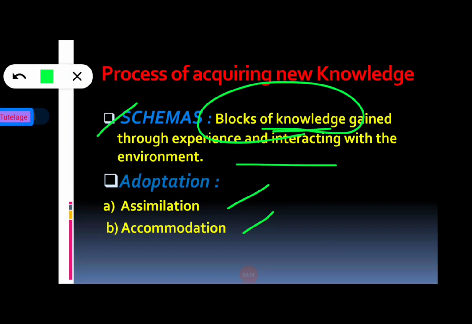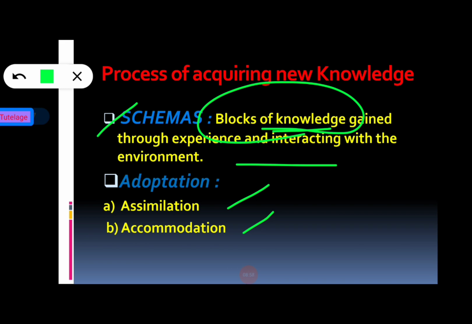Okay, so I think this is clear, what is schema. Basically, the knowledge of horse indicates the first schema of the young child. So this is an example of schema.